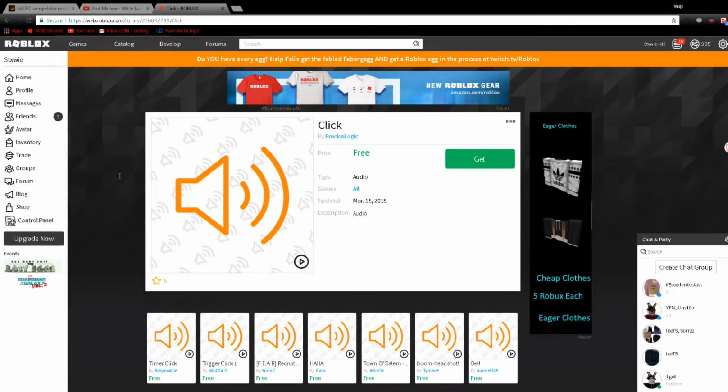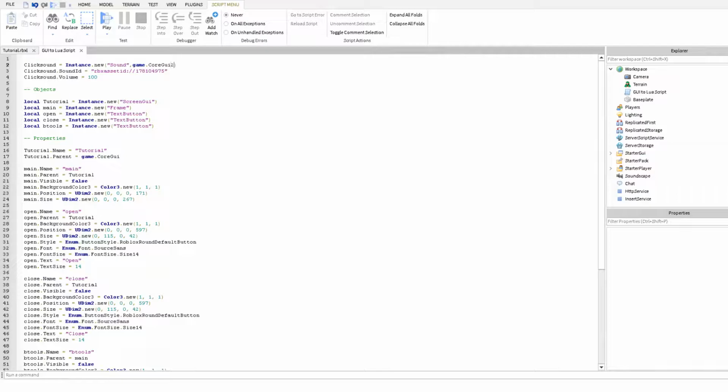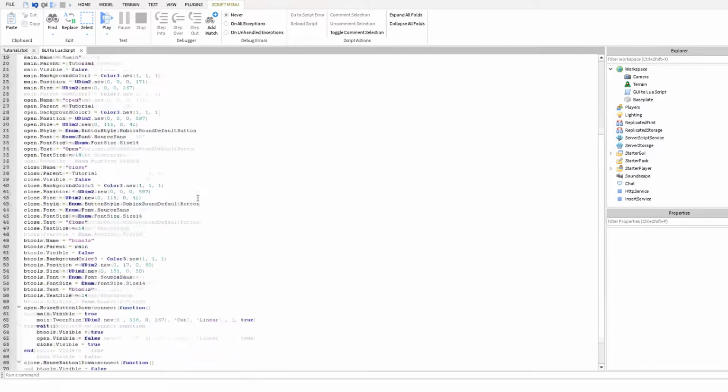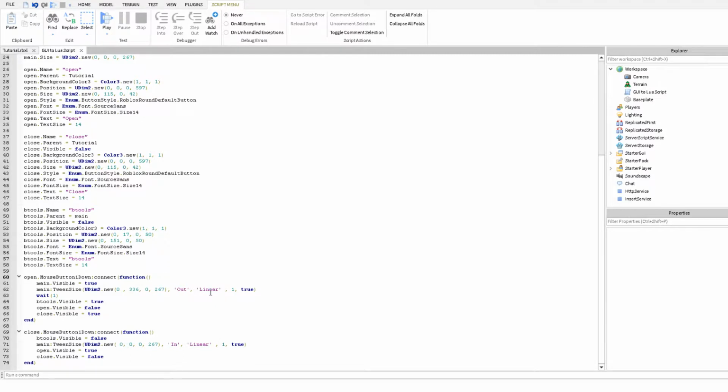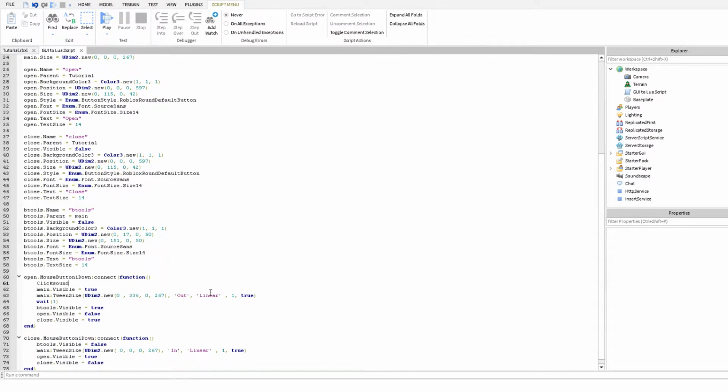We're going to go in here. Now we're going to place the ID right here. Oh wait, there's a 2 right here, I don't know why. To make this work, we're going to go over here, click sound, those little buttons, play and this. So that's pretty much it. We just made a button play a sound every time you click on it.